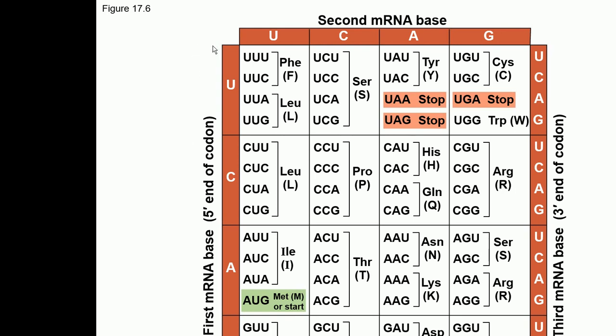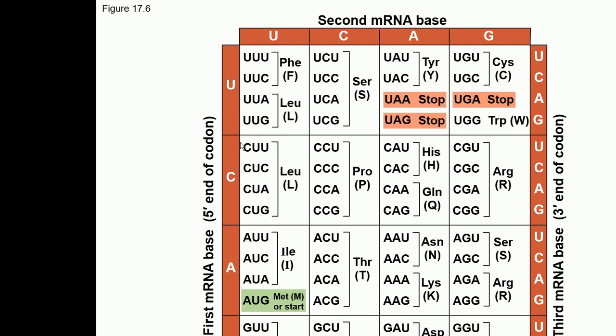UUU codes for phenylalanine. UUC also codes for phenylalanine. UUA codes for leucine. UUG also codes for leucine. Then you can see CUU also codes for leucine. CUC also codes for leucine. Okay, so there are 64 codons, 61 of which code for amino acids.